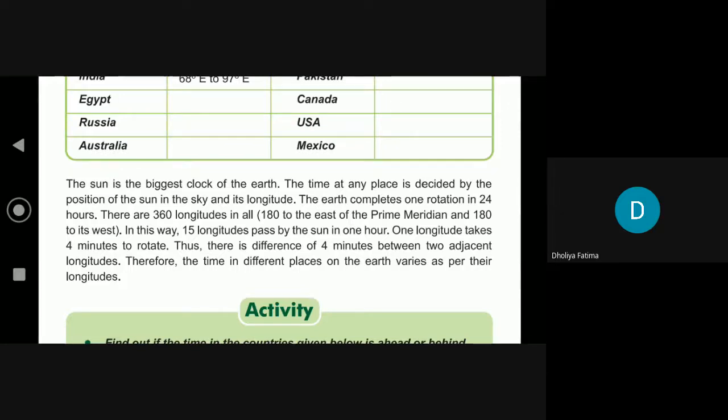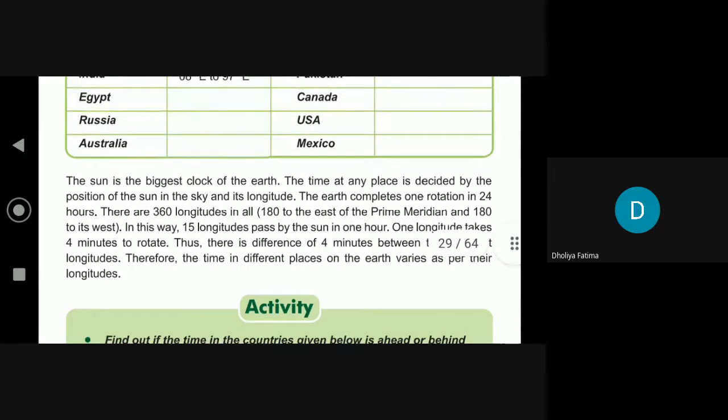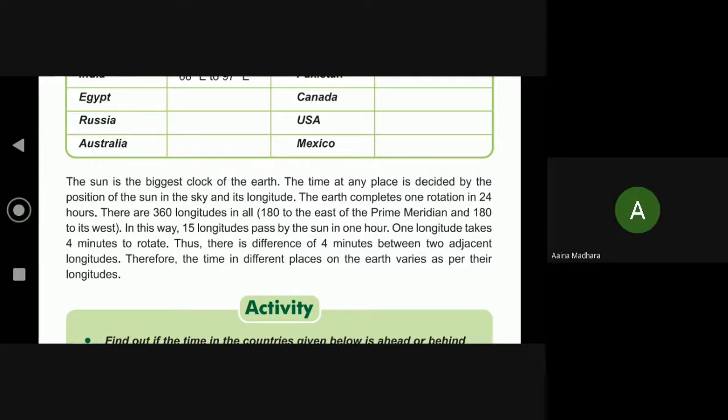Okay, once. Yes, Ilma, you wanted to read, no? Ma'am, can I read? What is your good name? Tulia Fatima, you got a chance. Ilma or Aina is left to get a chance. Ma'am, I have read. Okay, and Ilma has not got a chance. Okay, no problem. Aina, you take a second chance then.